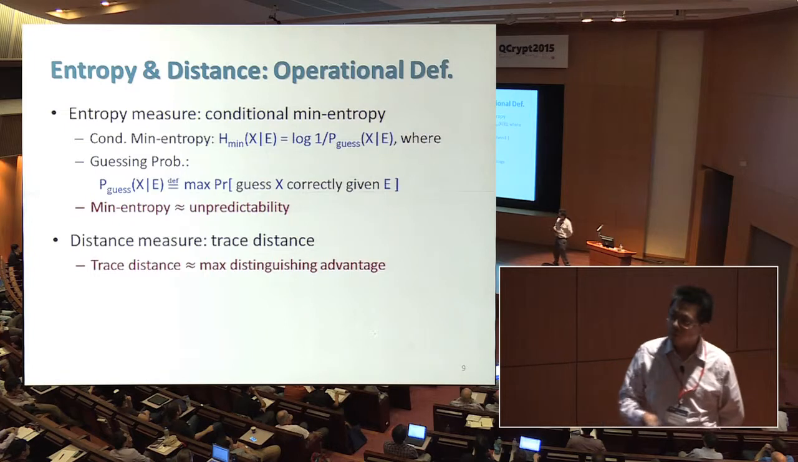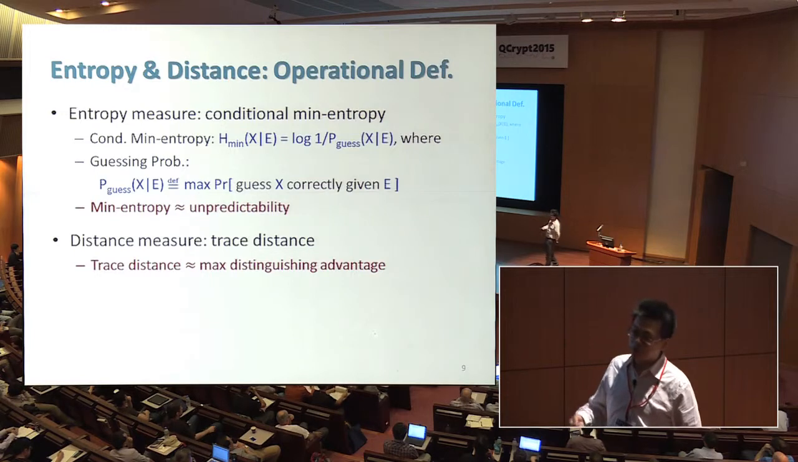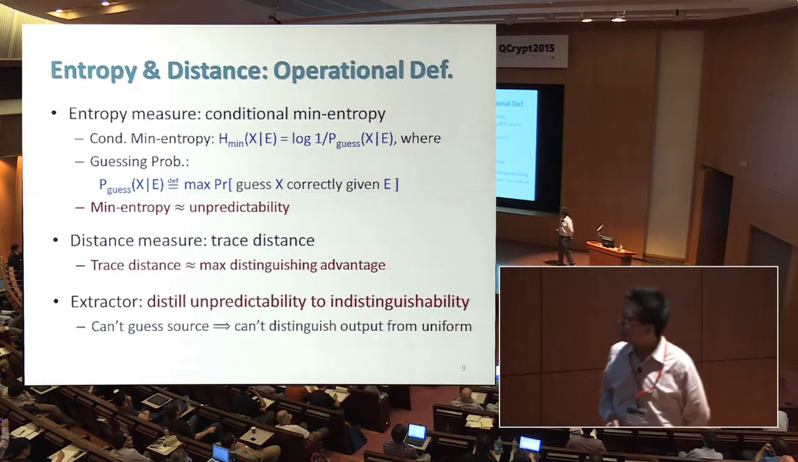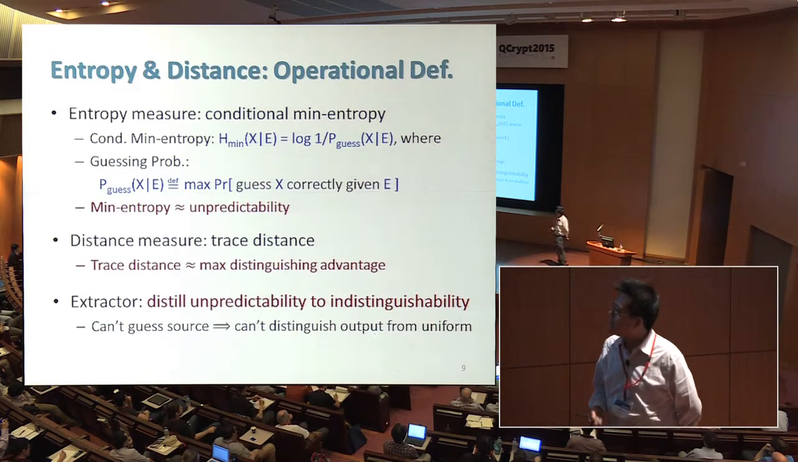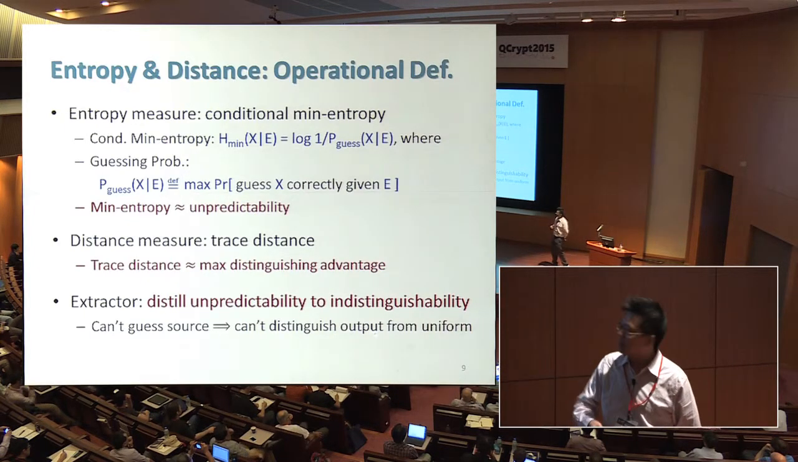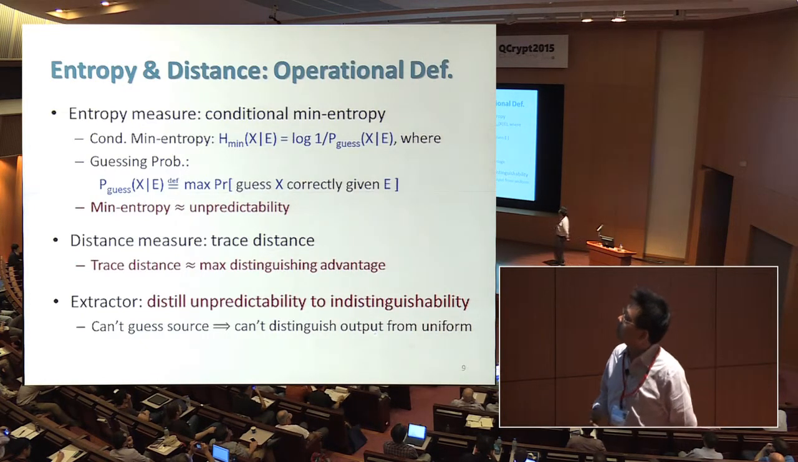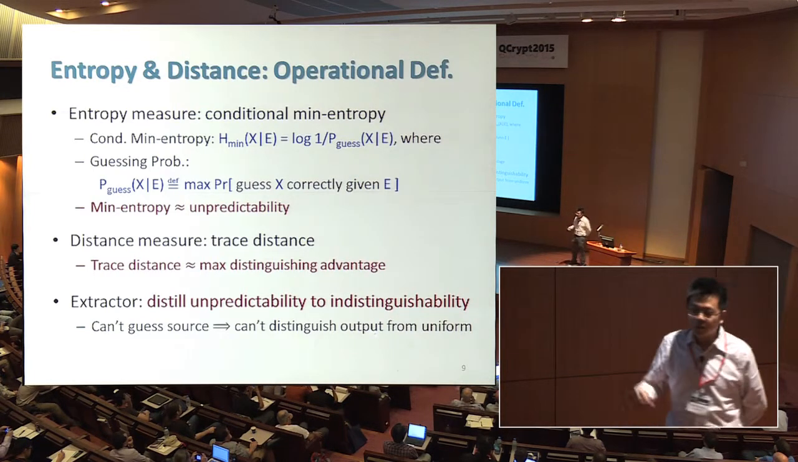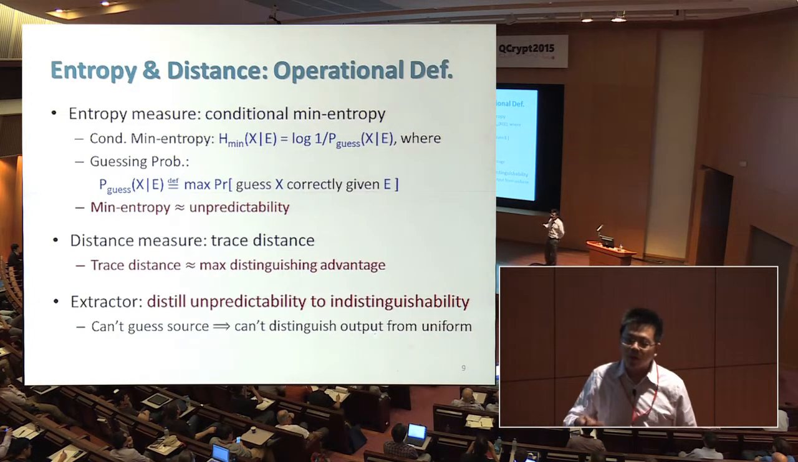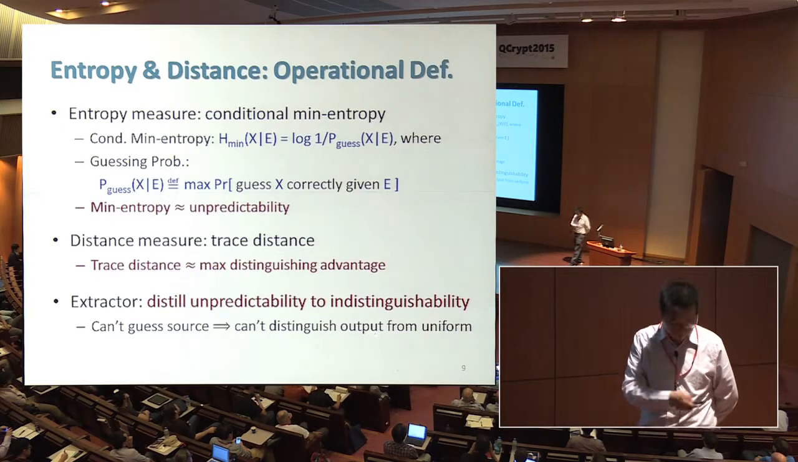And for the distance measure, we simply use trace distance, which also has a nice operational interpretation, which is the maximal distinguishing advantage of the two states. Interpreted this way, an extractor is a way to distill unpredictability into indistinguishability. So if we cannot guess the source, then we cannot distinguish the output of the extractor from uniform. And this operational definition is not only nice conceptually, it is also very useful to reason about this object. In particular, this is the reason why some of the classical techniques still hold in a quantum setting.